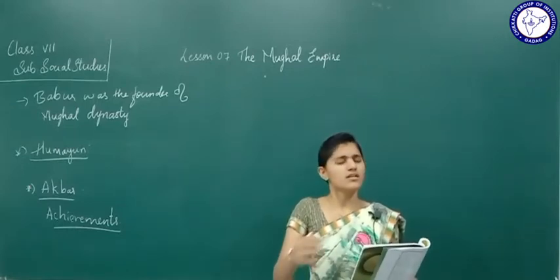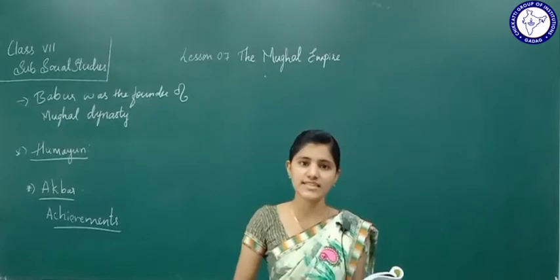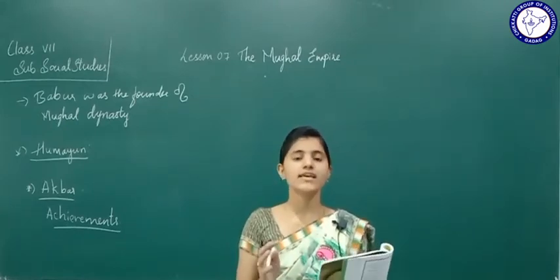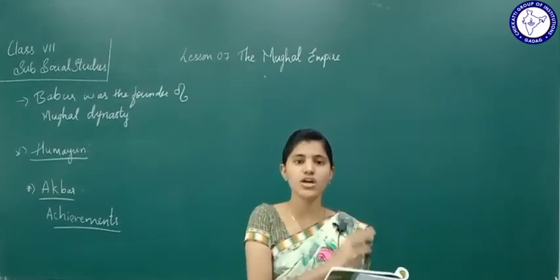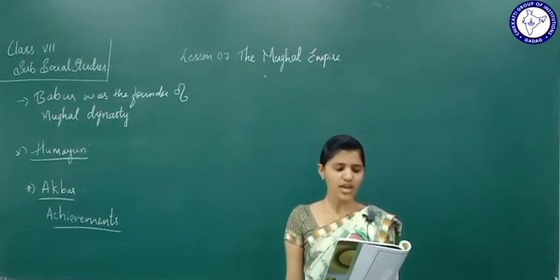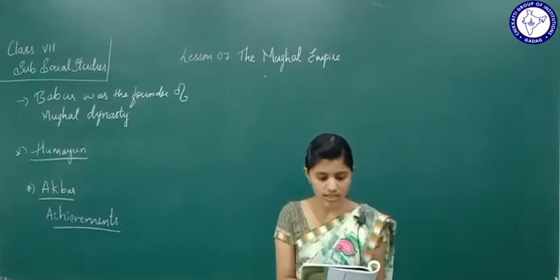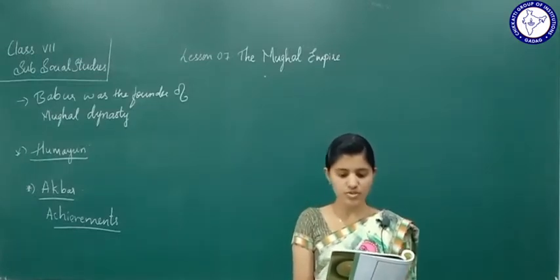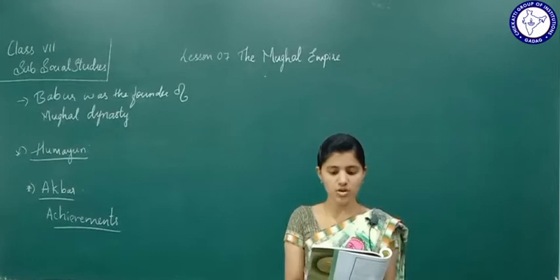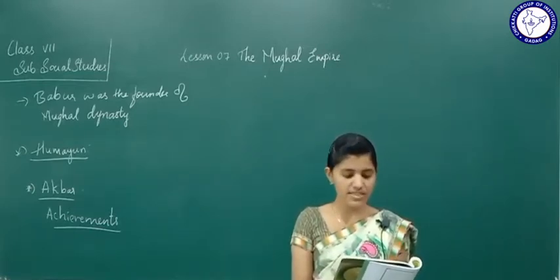He was tolerant towards all religions. He withdrew the personal tax called jizya, which was imposed by the earlier Muslim kings on Hindus, and also the tax levied at pilgrimage centers.